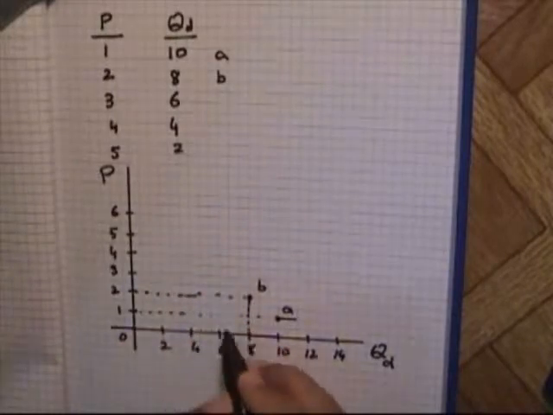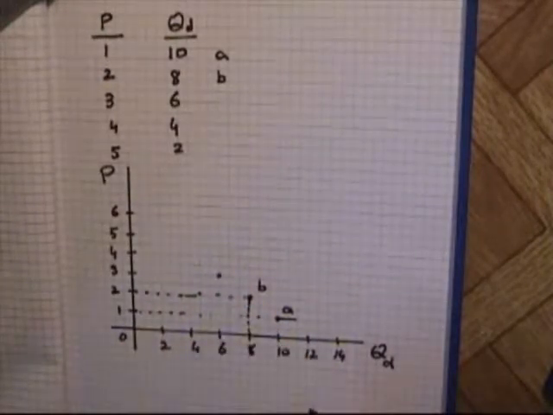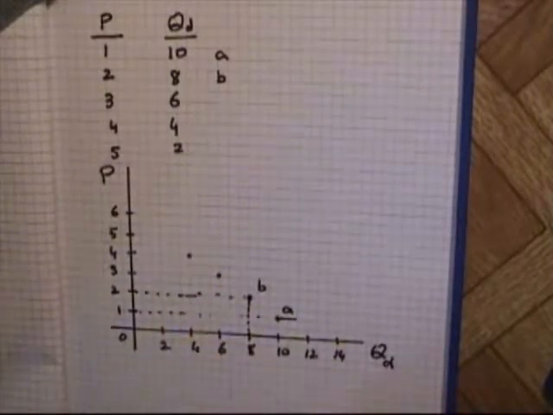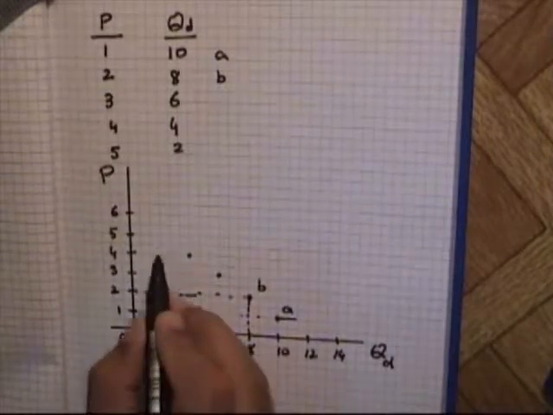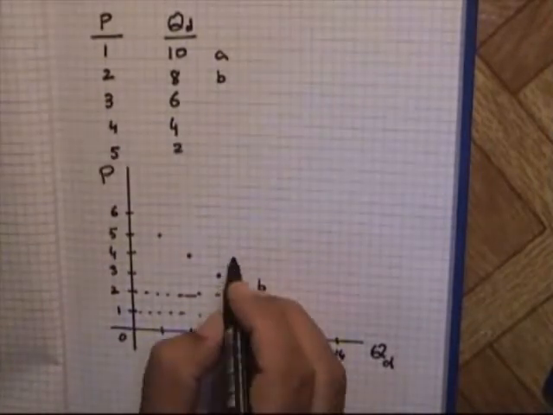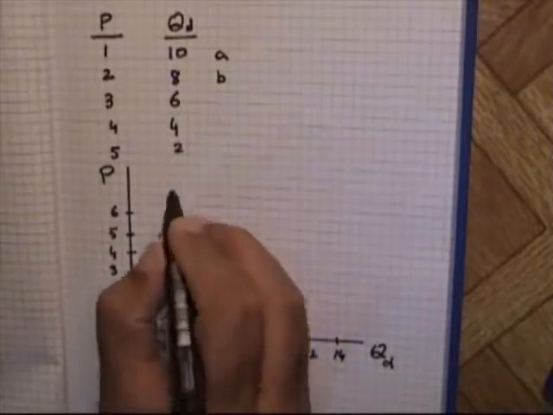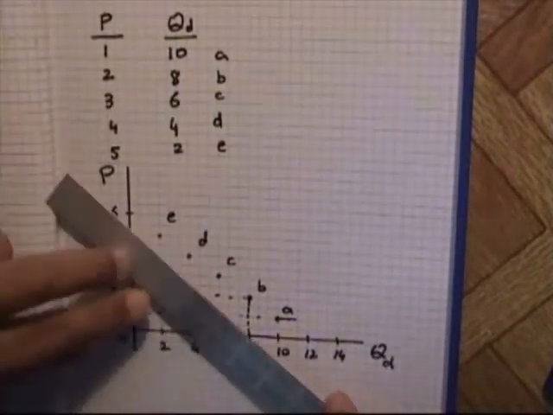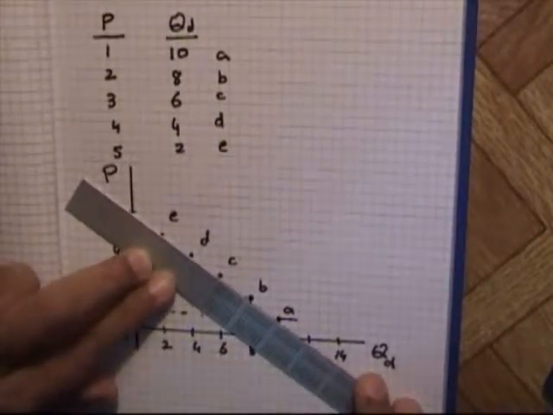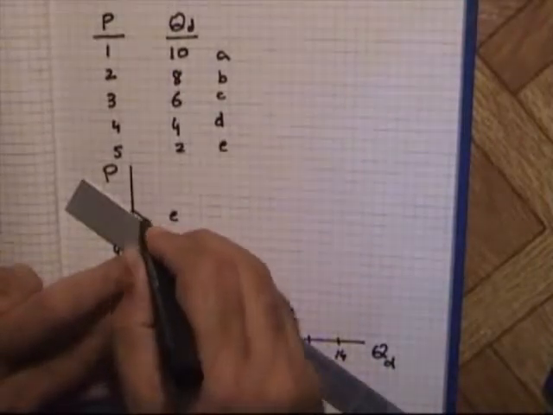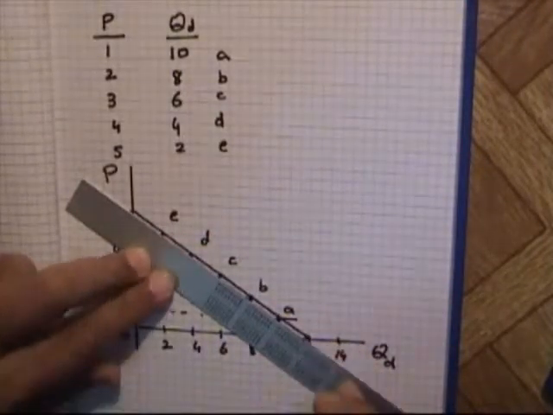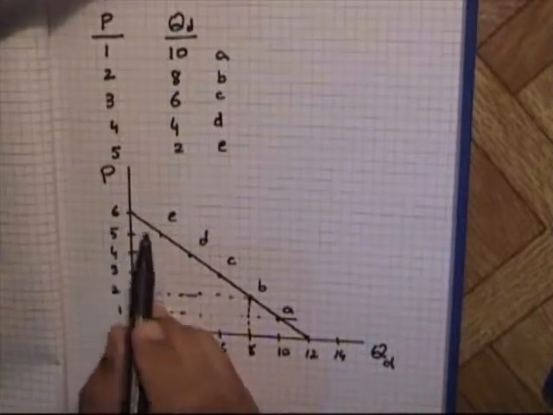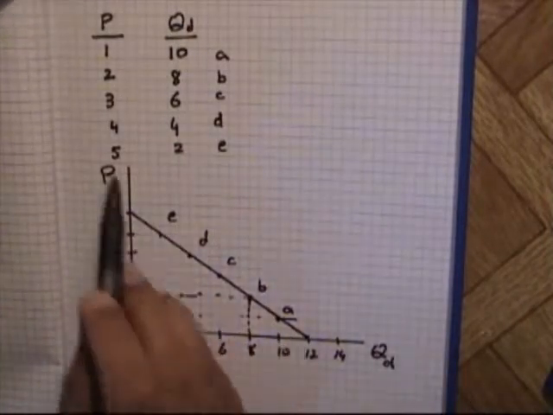When price is 3, quantity demanded is 6. When price is 4, quantity demanded is 4. When price is 5, quantity demanded is 2. So we have points C, D and E. C, D and E also shown here. So joining these points, we get DD dash demand curve. This demand curve explains an indirect relationship between prices and quantity demanded.